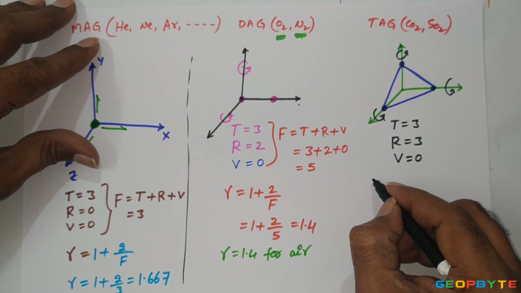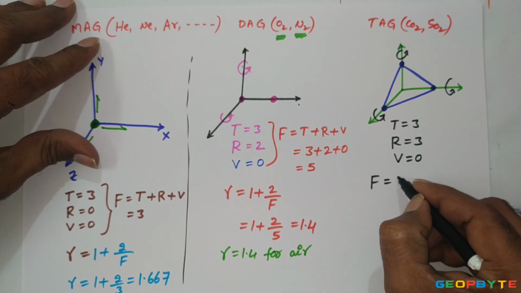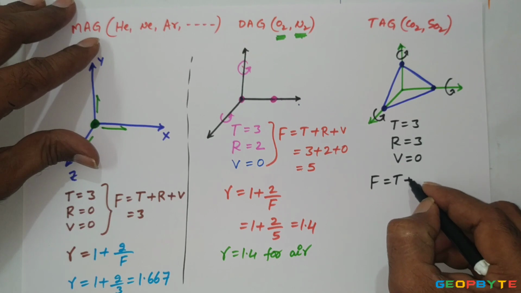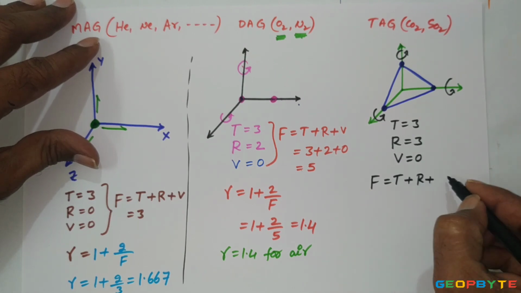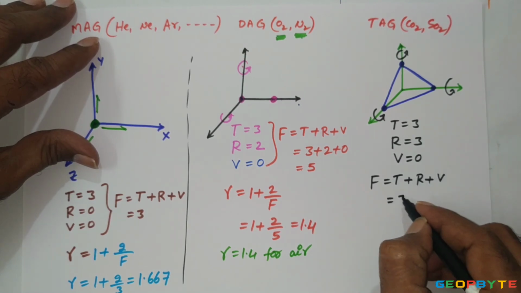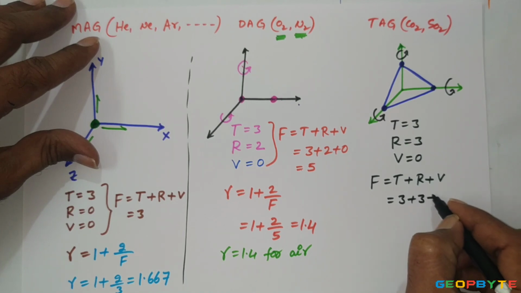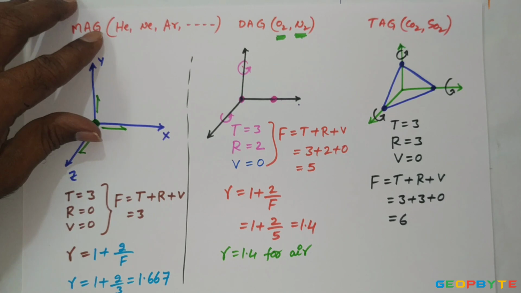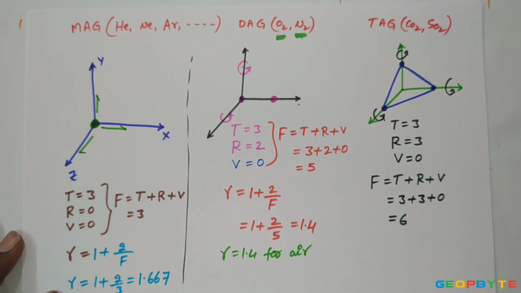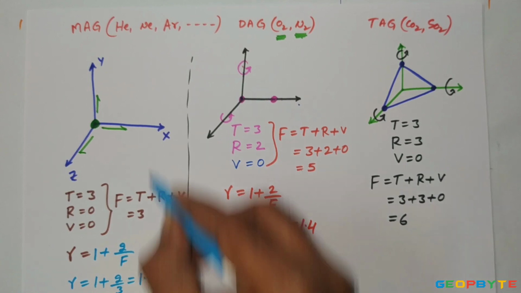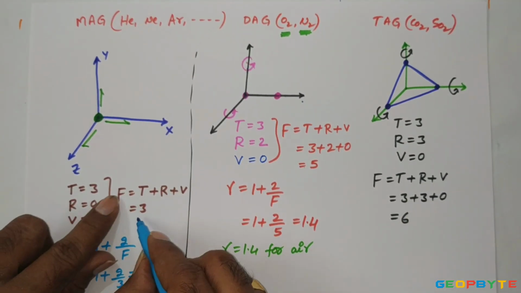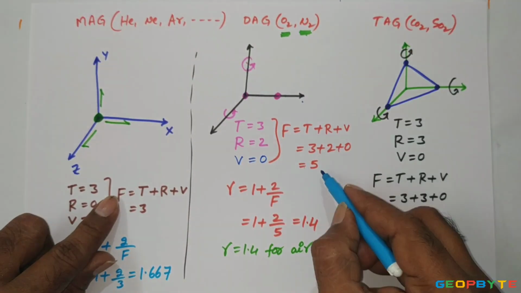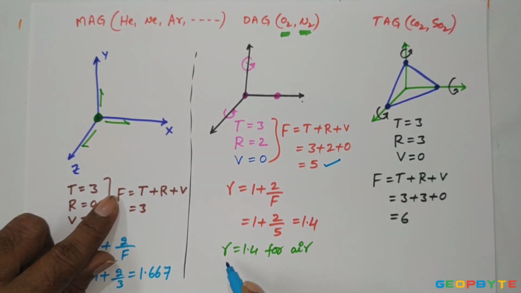Therefore, the total degree of freedom F equals the number of translatory motions plus rotary motions plus vibratory motions, equal to 3 plus 3 plus 0, which is 6. Remember, this is very important information. The adiabatic index gamma equals 1.667 for monatomic gas because the degree of freedom equals 3. The degree of freedom for a diatomic gas is 5, therefore the adiabatic index equals 1.4.